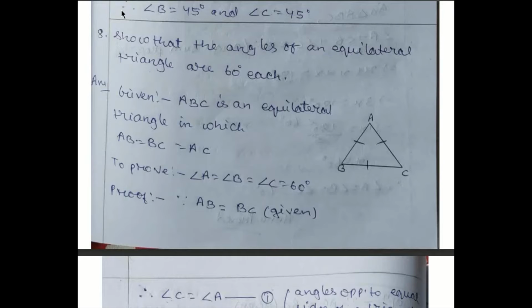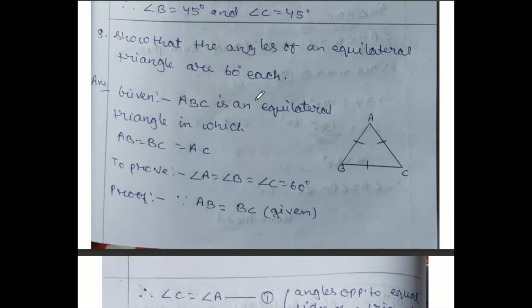Today I'll teach you question number 8. Show that the angles of an equilateral triangle are 60 degree each. Question: show that the angles of an equilateral triangle are 60 degree each.